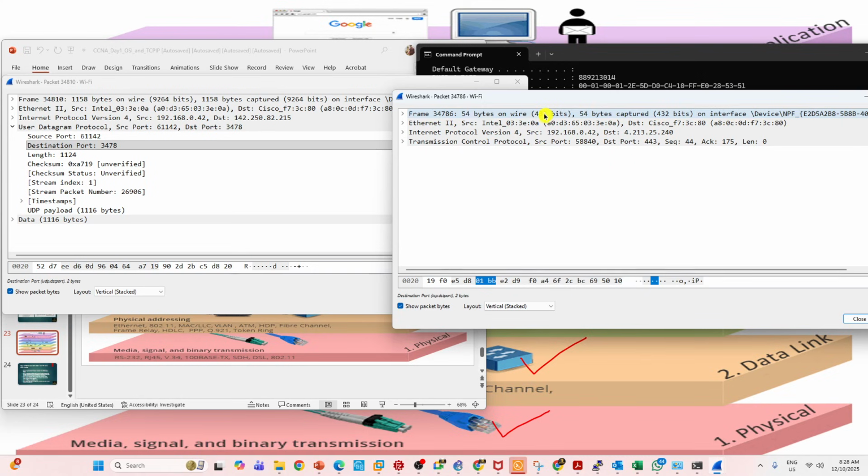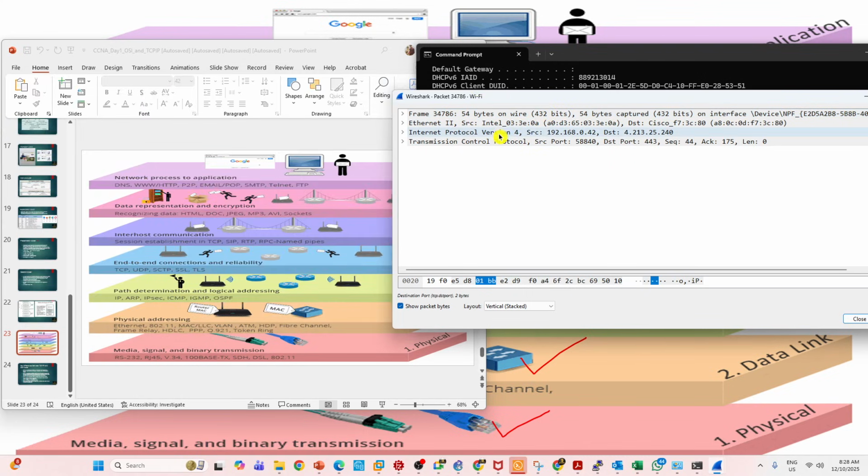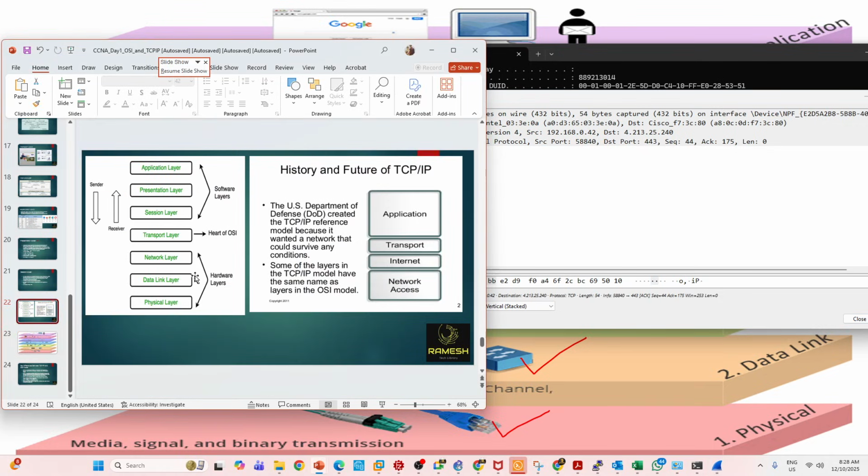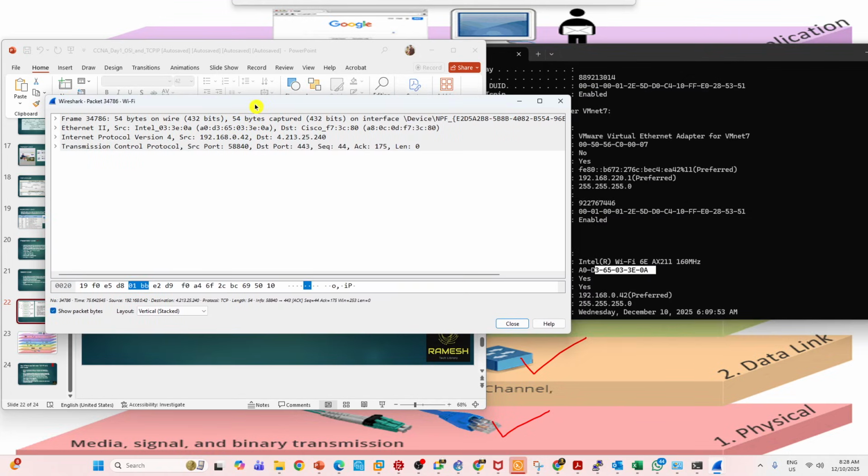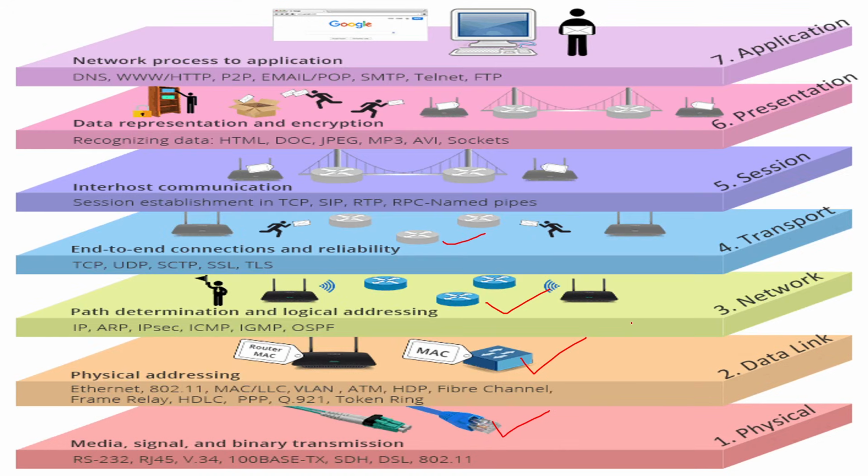So how many layers have you seen in the real world? 4 layers. That's what we discussed, right? You will see only 4 layers. That's what you see here, all 4 layers. So in your entire networking journey, you will work on these 4 layers. That's all for today. Whatever we discussed, we verified practically.